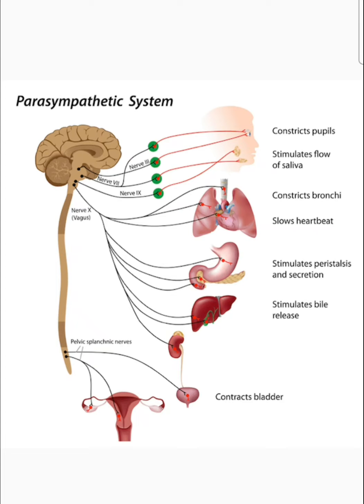When we see its action on the urinary bladder, it causes constriction of muscle wall of urinary bladder, and it relaxes the sphincter, which ultimately results in the urination.